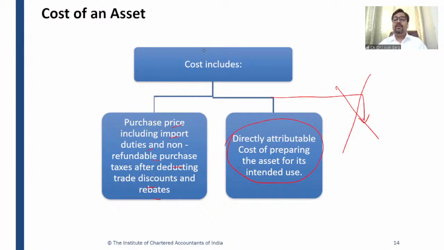In the PPE standard, we have also talked about the third cost, which was dismantling cost. But since intangible asset does not have a physical substance, this cost will not become part of the cost of the intangible asset, right? Because it does not have physical substance, there is no question of dismantling cost for an intangible asset. That is why I have just put a cross mark here.